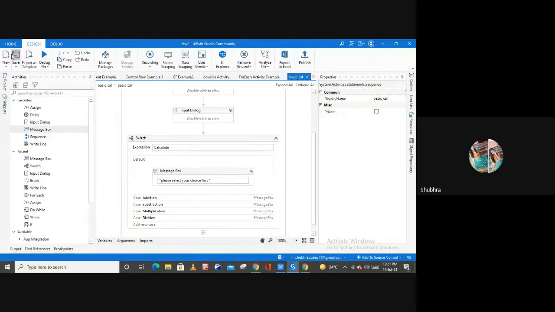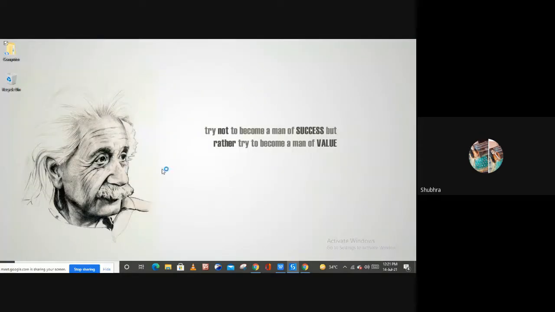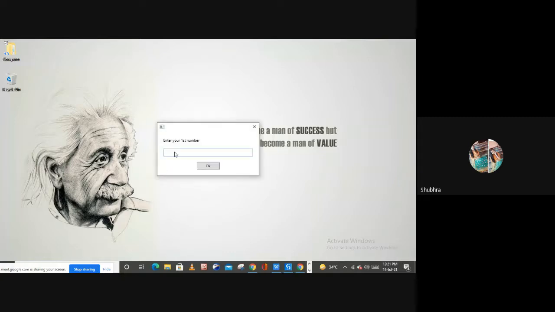Similarly, let me run this again. So enter your first number, let me enter 10. And let's suppose if your user will not enter any number in your second input dialog box, or let me just simply close this input dialog box from here. Or let me give any number here. Let's suppose 20, right?